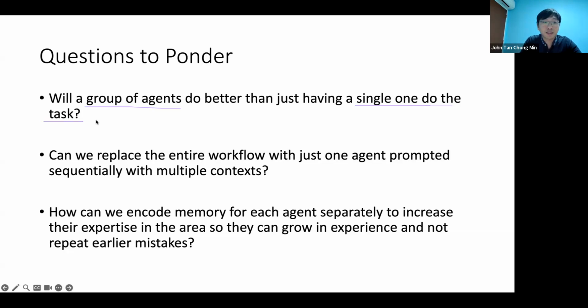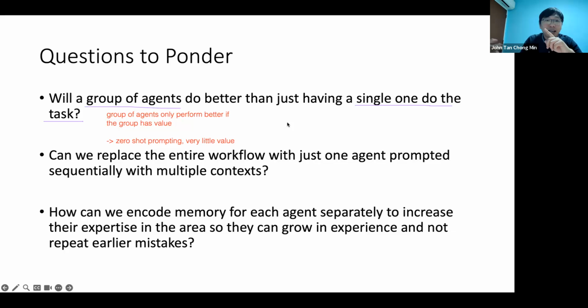I'm going to give my take on it before we open up to the floor. I think a group of agents only performs better if the group has value. If it's zero-shot prompting, there's very little value, because you can just ask a single agent to come up with the steps itself.